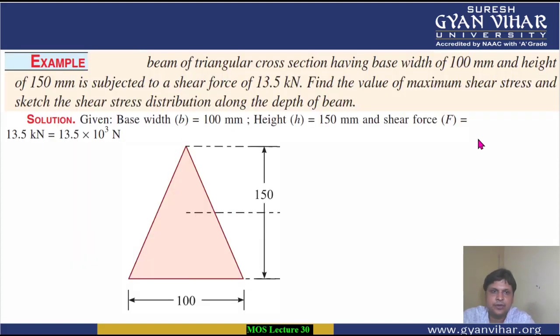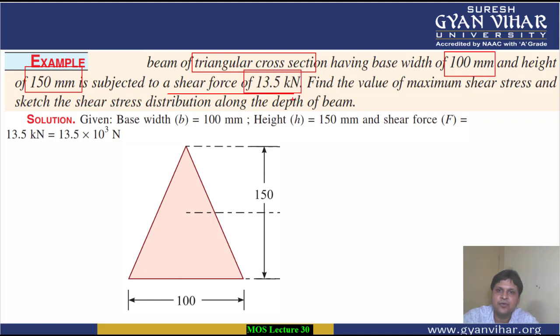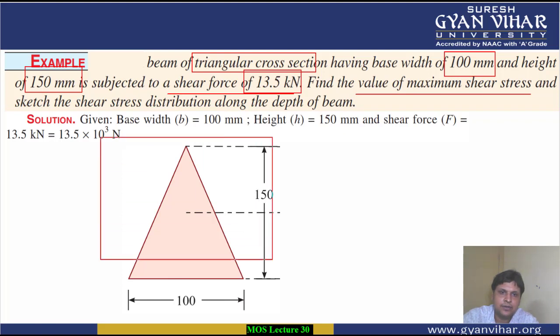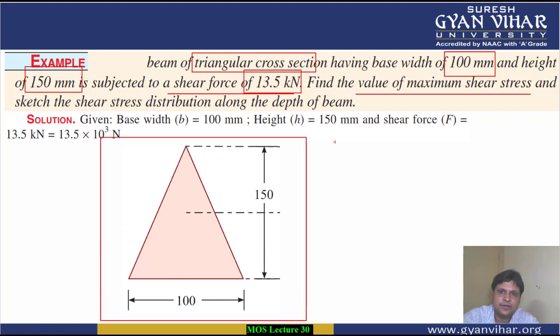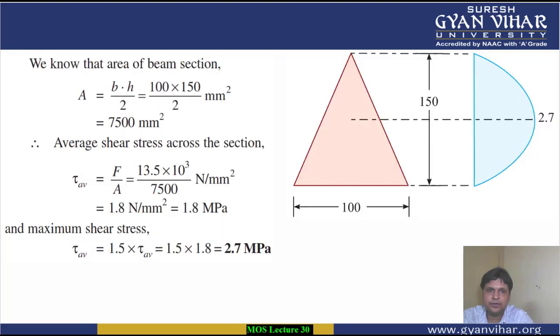So this is the question. Now on the basis of this particular cross section, the triangular cross section, the base width is 100 mm, the height is 150 mm, subjected to a shear force of 13.5 kilonewton. What will be the value of maximum shear stress? That we will have to calculate. This is the diagram. Width, height and shear force are all given to us.